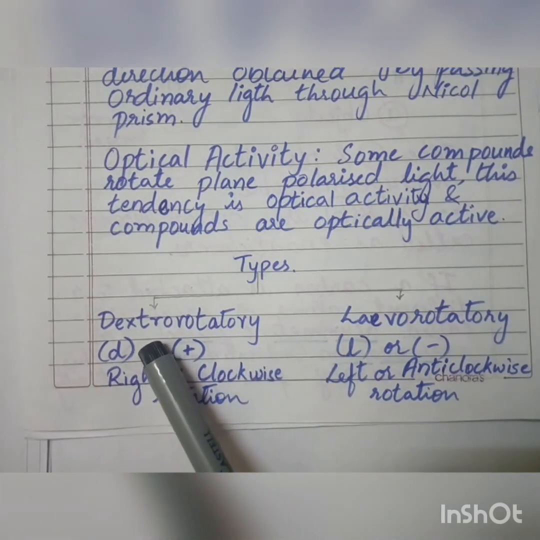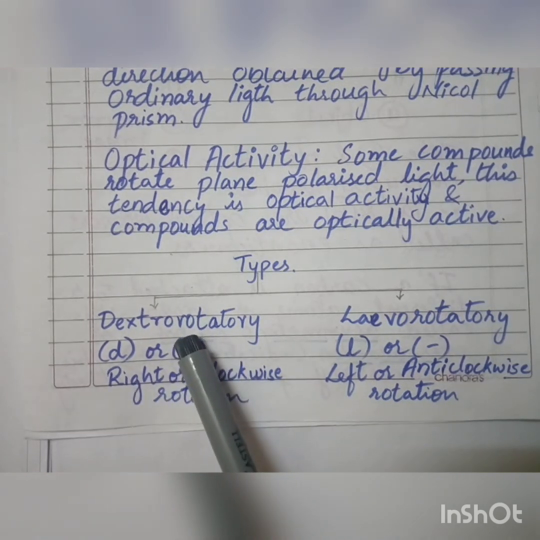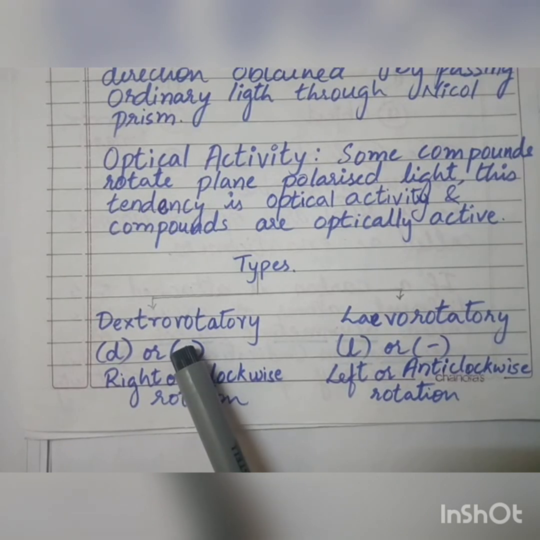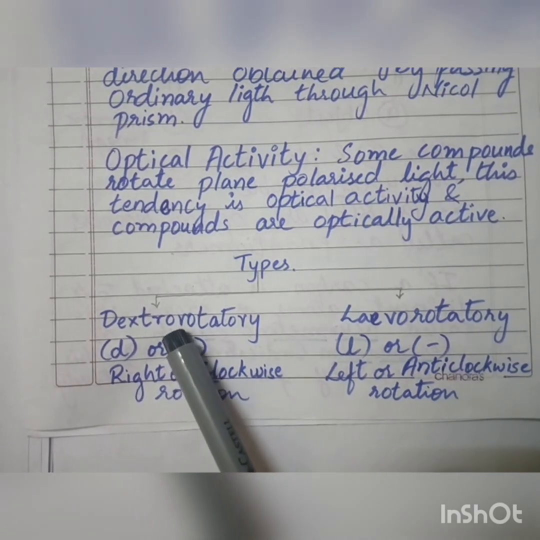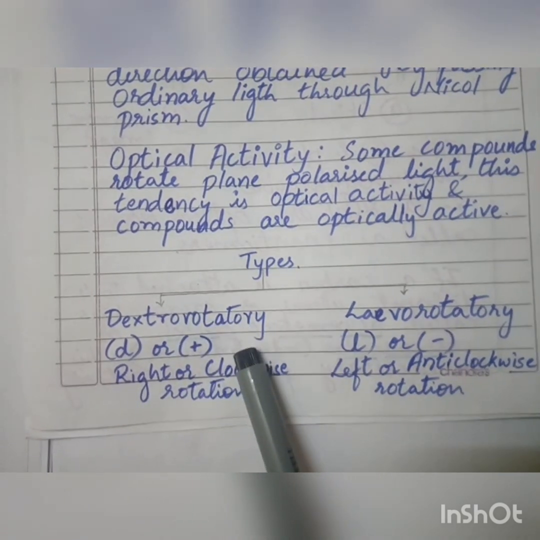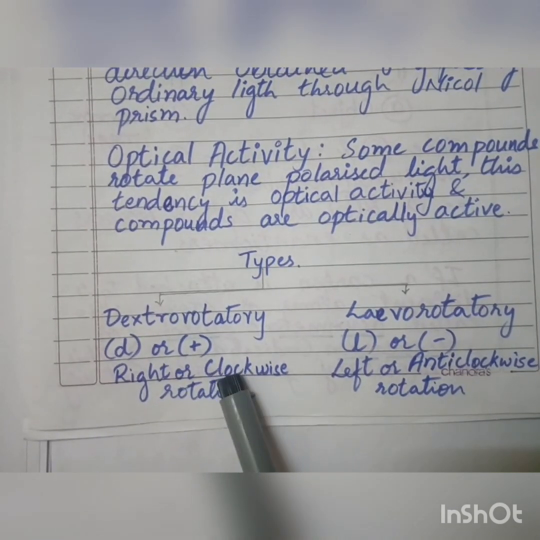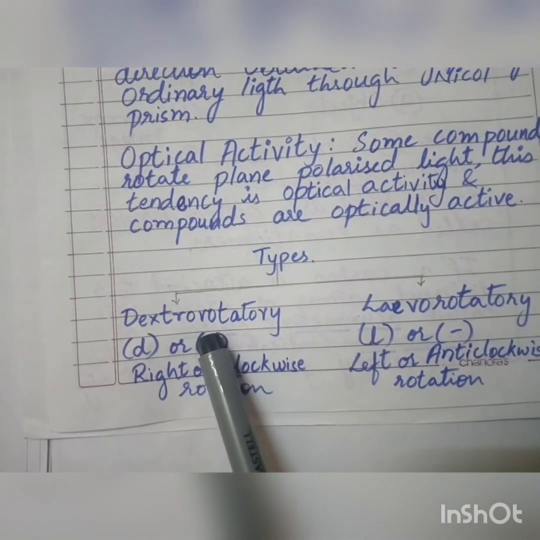Let us first look at the dextrorotatory. When the plane polarized light is passed through the optically active compound, it has the tendency to rotate the plane polarized light either towards the clockwise direction or in the right direction. Such a type of compound is called a dextrorotatory compound.